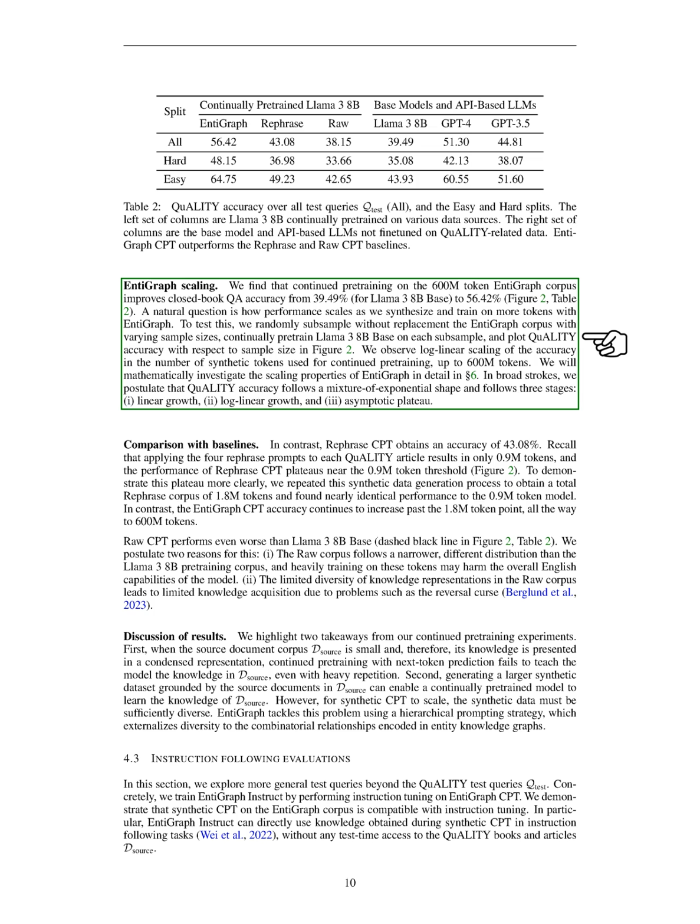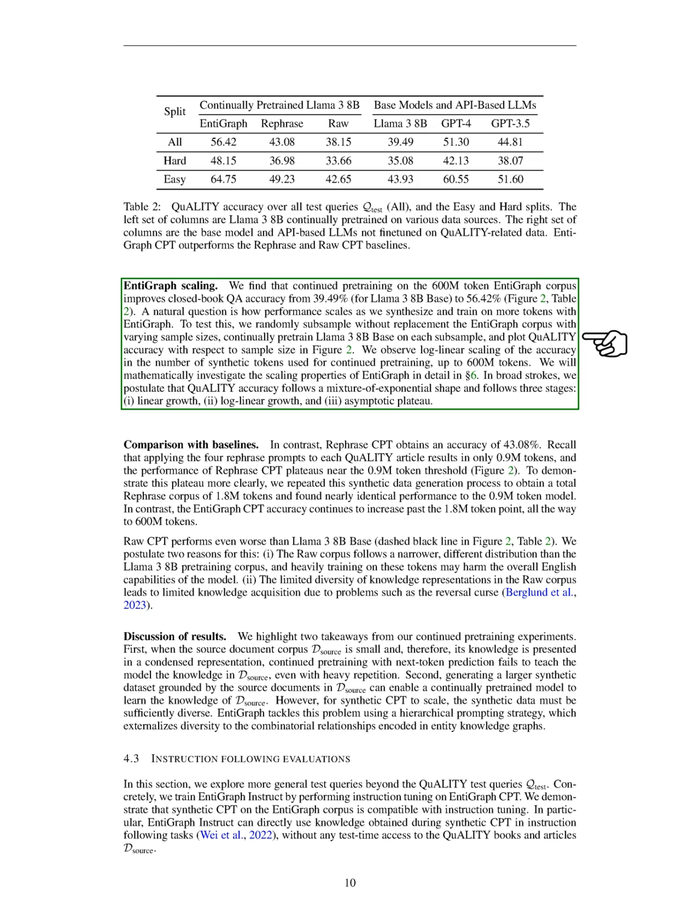We investigate how performance changes as we synthesize and train on more tokens from EntiGraph. To do this, we randomly select different sample sizes from the EntiGraph corpus, continue pre-training the Llama 3.8b base on each sample, and plot the accuracy against sample size. We observe a log linear increase in accuracy as we use more synthetic tokens for pre-training, up to 600 million tokens. We hypothesize that the accuracy follows a 3-stage pattern: initial linear growth, then log linear growth, and finally reaching a plateau.